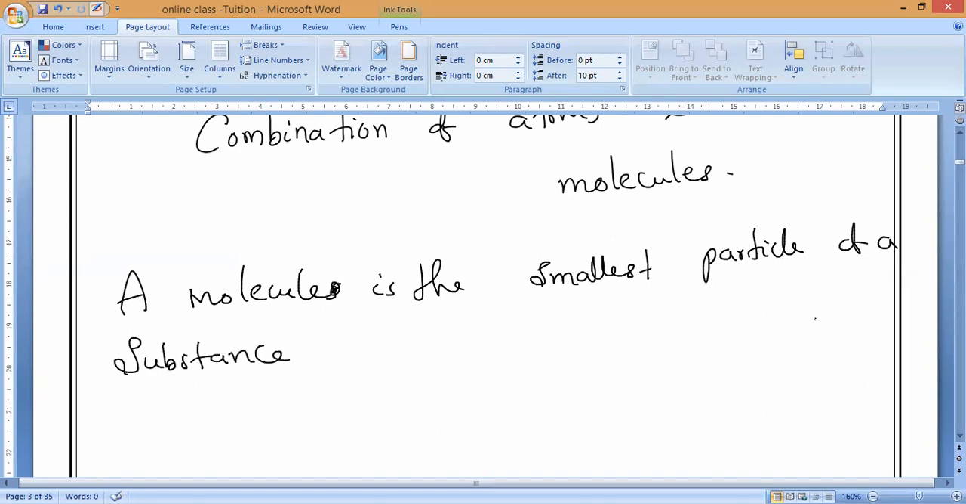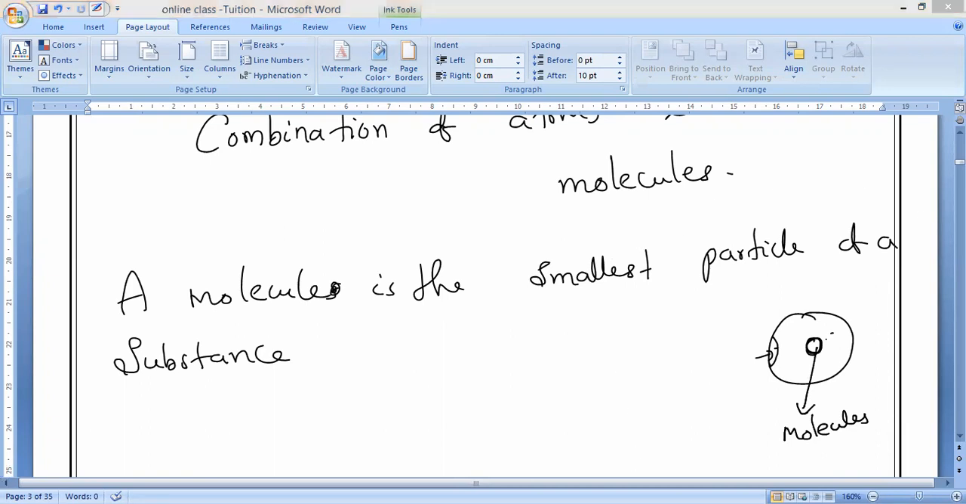Now, for example, I have taken one cake. Now I will cut one small part of the cake. Does this part have the same characteristics of this substance or not? Please respond. If I cut this part, whatever this is called a molecule. So now this molecule has similar properties to this substance or different properties? Similar properties. That is what you should understand.